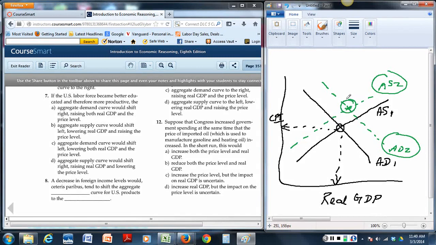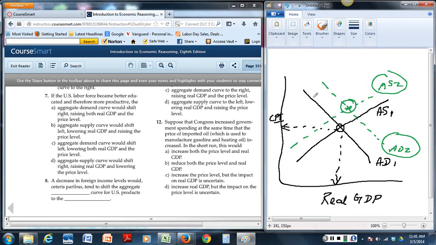By looking at this picture, it looks like the prices are going up, and perhaps the GDP increased a little bit. But that is the way I drew the demand curve shift. I could have shifted the demand curve only up to here, and then it would look like the GDP actually decreased. And I could have easily made my supply curve shift way farther, which would decrease the GDP. So it's very hard to tell what's really going on between price and GDP. One of the tips I gave you is to figure out the direction in which it's moving.